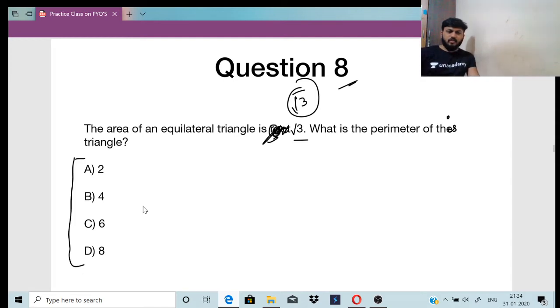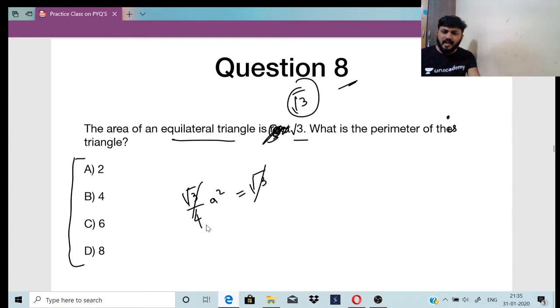See guys, what is the area of an equilateral triangle? The area of an equilateral triangle is given by root 3 by 4 a square, right? What is given here? It is given as root 3, right? So this root 3 cancels. a square is equal to 4. So a will be the square root of 4, which is 2.